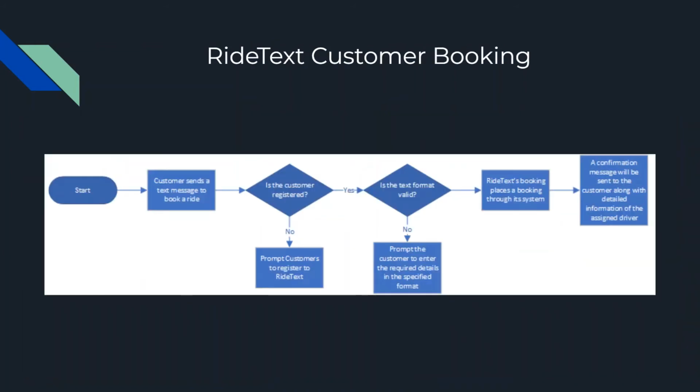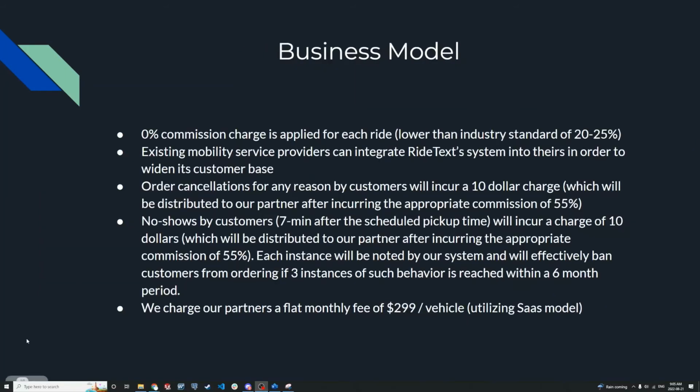The main thing to note about our business model is that we have a 0% commission charge applied for each ride, which is lower than the industry standard of 20 to 25%. Existing mobility service providers can integrate our system into theirs in order to widen their customer base. Order cancellation and no-shows will incur a charge of $10, which will then be divided between us and our partner. Our partners will be charged a flat monthly fee of $299 per vehicle as we're utilizing the SaaS model.